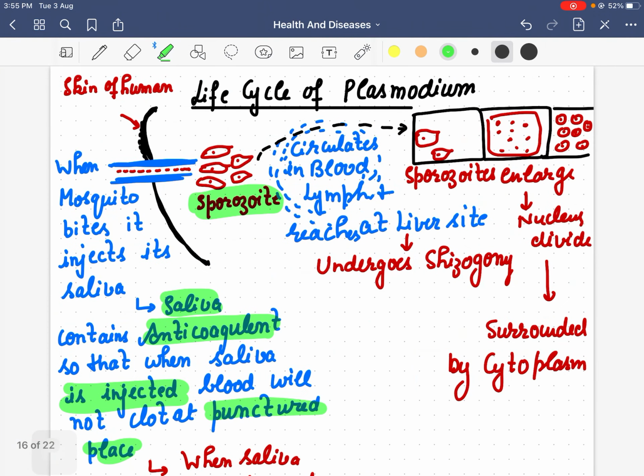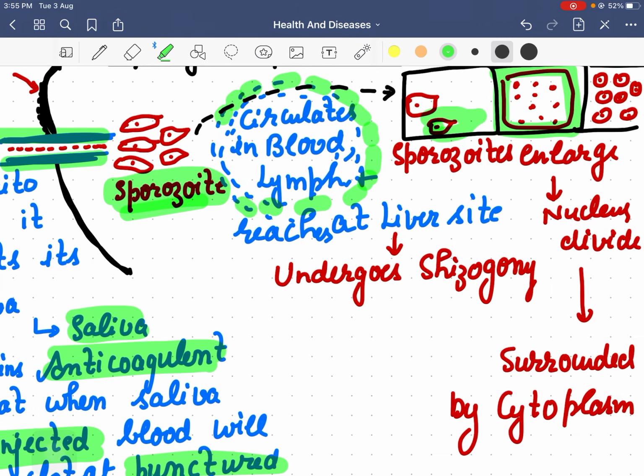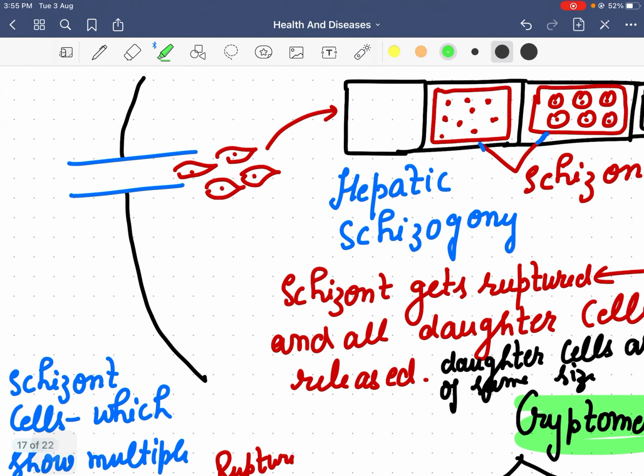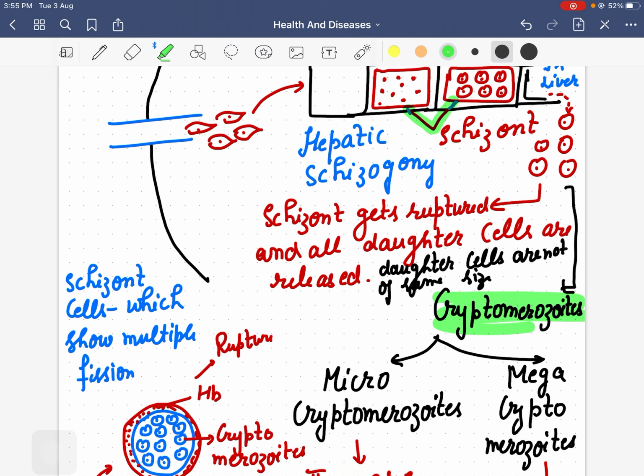These daughter cells are known as cryptomerozoites. Listen to me very carefully again. When the mosquito bites you, sporozoites are released, they circulate in the blood and lymph, they reach the liver site, and the sporozoites become enlarged, the nucleus starts dividing, and finally it is surrounded by cytoplasm. Every cell which undergoes schizogony is known as a schizont.